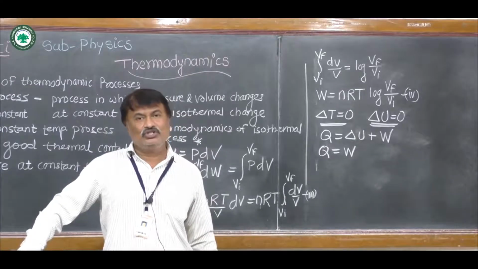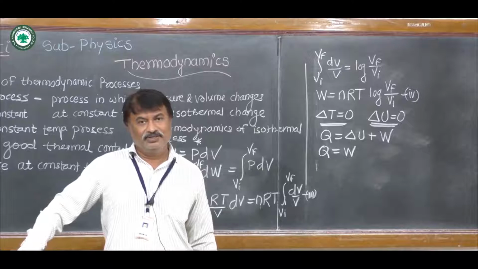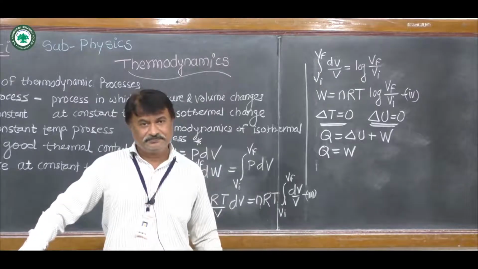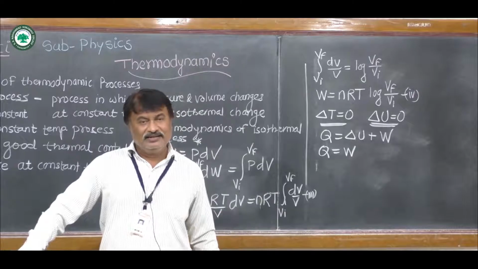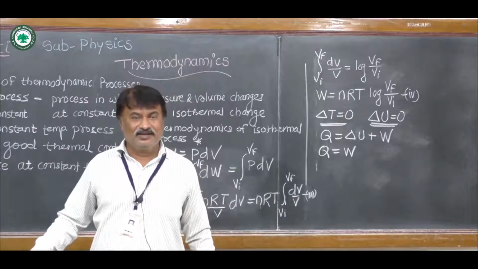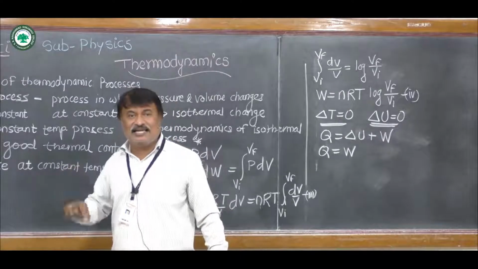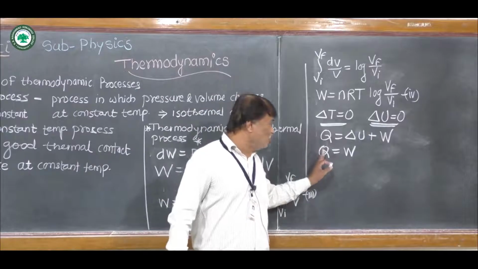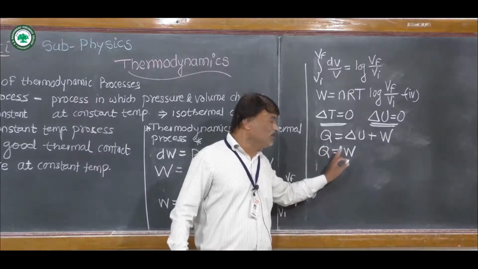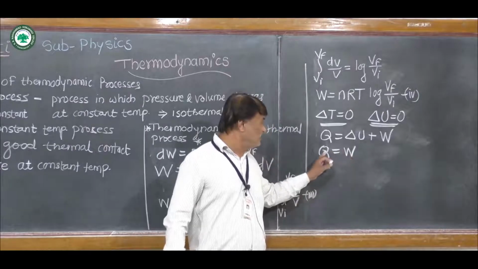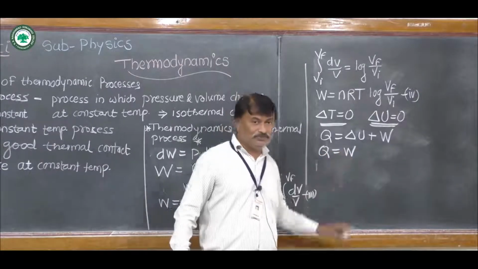Now, when the gas is compressed, heat is released from that gas and the work done in that case is negative. As the total amount of heat is converted to perform work, we get Q is equal to W.